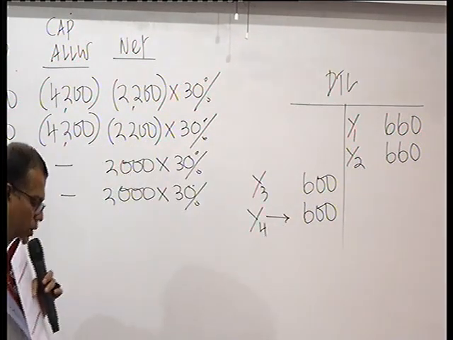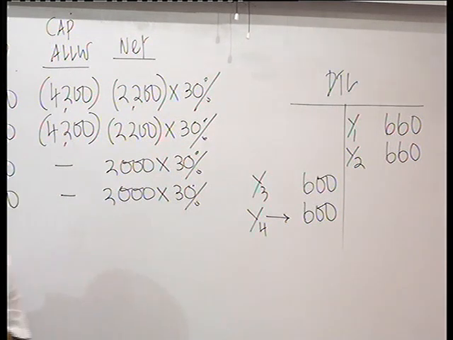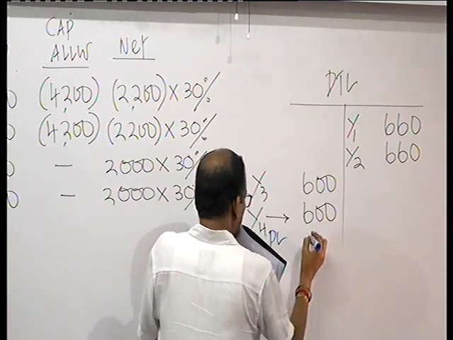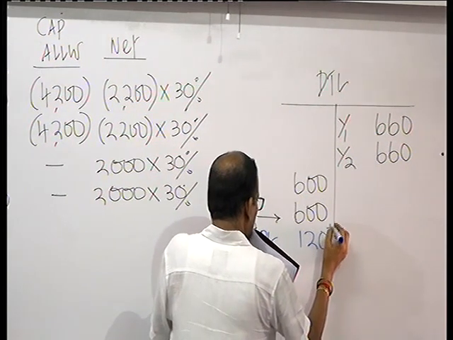That 120 you have to transfer to the P&L. That 120 will be transferred to the P&L again in the fourth year. Give credit to the P&L.